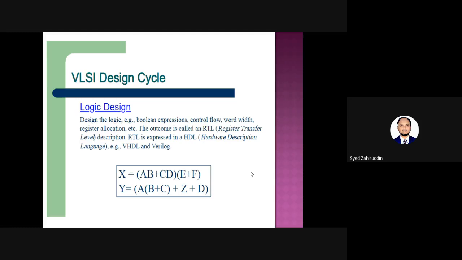That analysis we have to refer with respect to its truth table. Once these logical expressions are obtained, they can easily be converted into the logic diagram. That logic diagram can again be simulated by using either VHDL programming or Verilog programming.